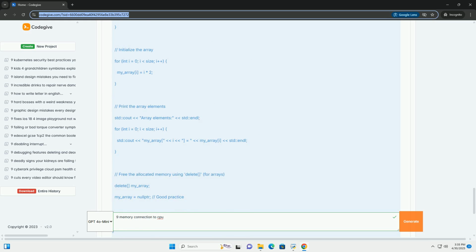O_SYNC ensures that write operations are flushed to memory immediately, not cached. Volatile. The volatile keyword tells the compiler not to optimize away reads or writes to that memory location. This is essential when dealing with hardware, as the value at the memory location may change asynchronously. Address translation. The physical address and map size calculation is crucial to get the correct offset within the mapped region.